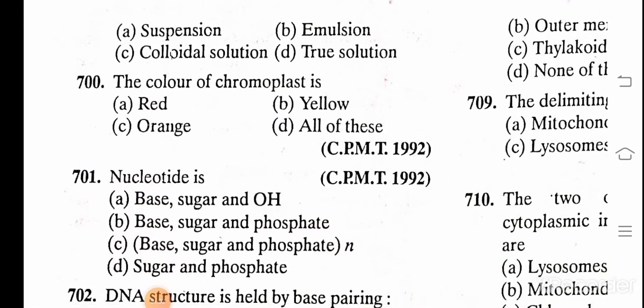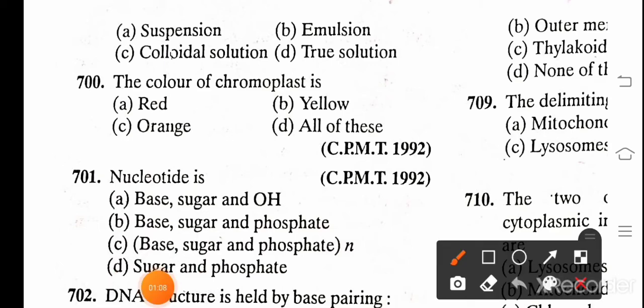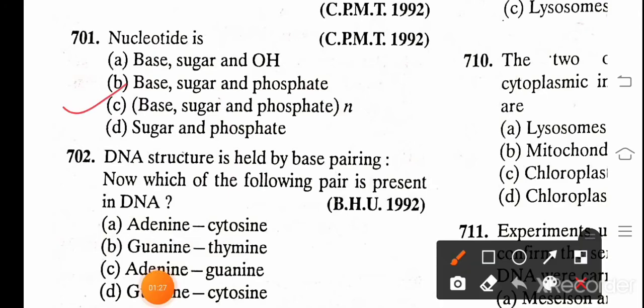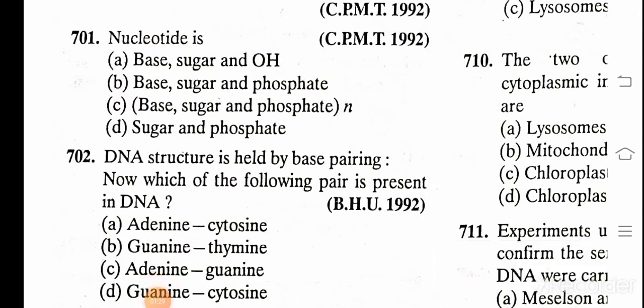The color of chromoplast is A. Red, B. Yellow, C. Orange, D. All of these. And the correct answer is all of these. Nucleotide is A. Base, sugar, and hydroxyl group, B. Base, sugar, and phosphate, C. Base and phosphate, D. Sugar and phosphate. And the correct answer is base, sugar, and phosphate.